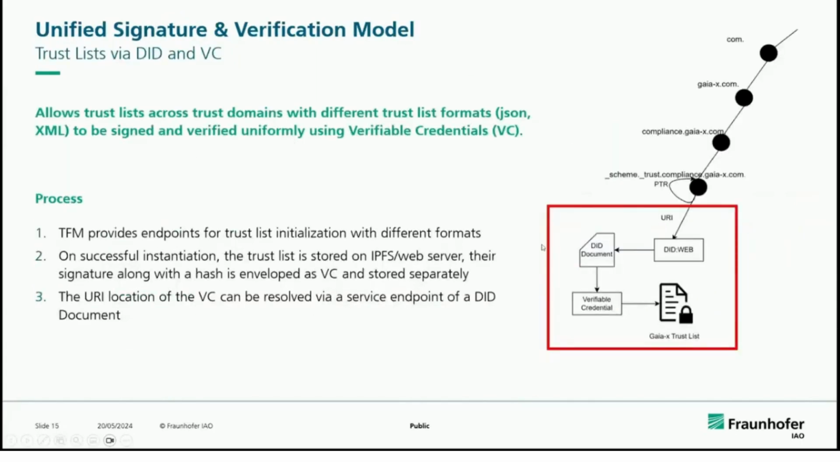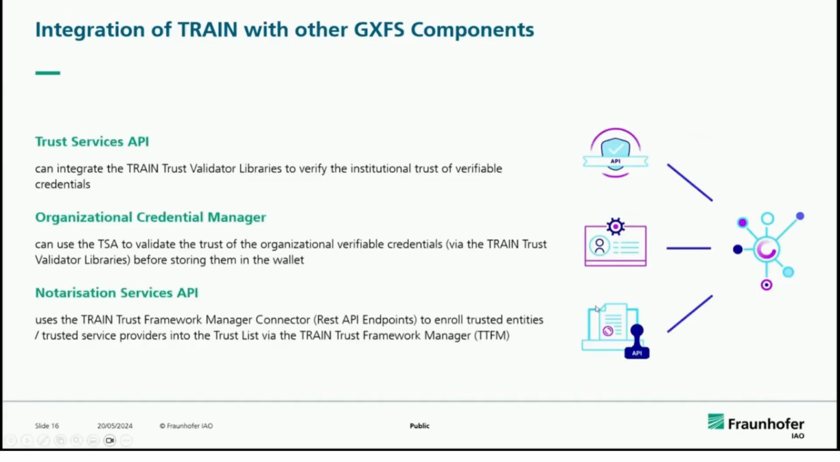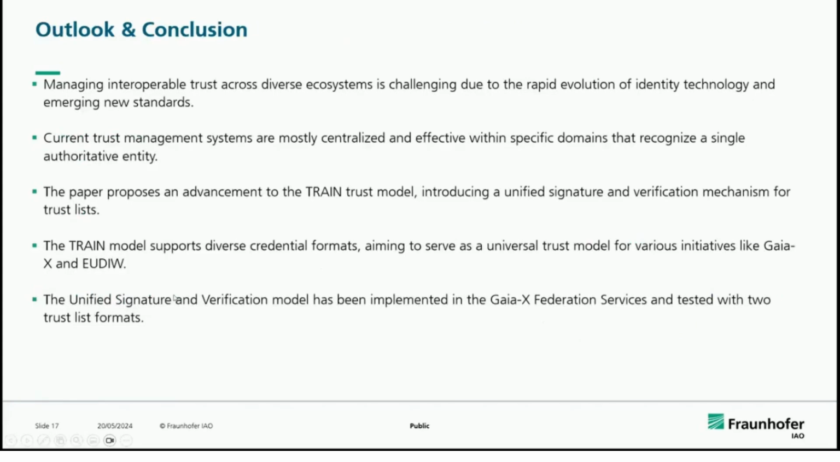So this is the unified trust list model which we presented here, where we wrap the trust list in the form of a VC, which is mapped to a DID document. So by which you have a unified signature model of mapping different trust lists into this VC. And currently, we have also integrated with different Gaia-X components, actually, with Trust Services API, Organization Credential Manager and Notarization Services. And the outlook is that this provides a more interoperable and decentralized approach of managing trust.